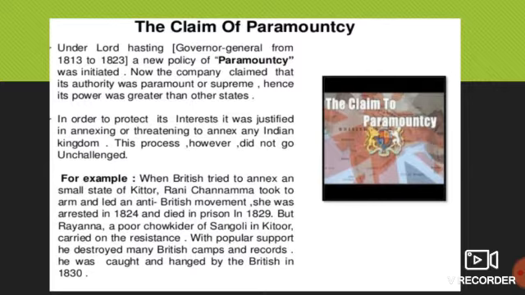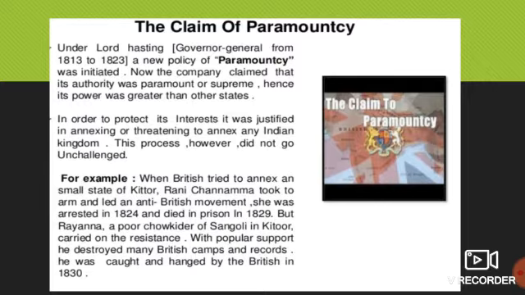Now the company was having all the control. So they thought that early in the 19th century the company pursued an aggressive policy of territorial expansion.